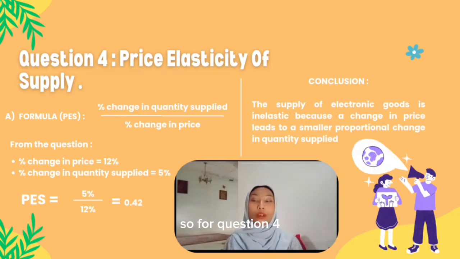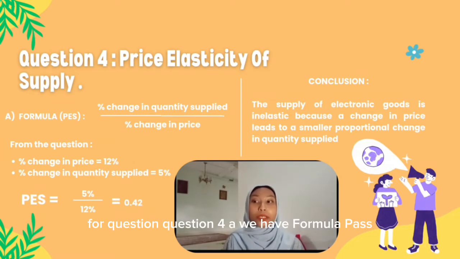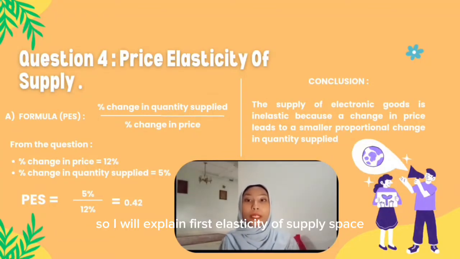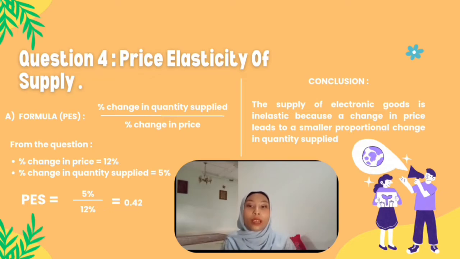So for question 4, I will explain about price elasticity of supply. For question 4A, we have the formula PES. So I will explain price elasticity of supply and how it applies to electronic goods.